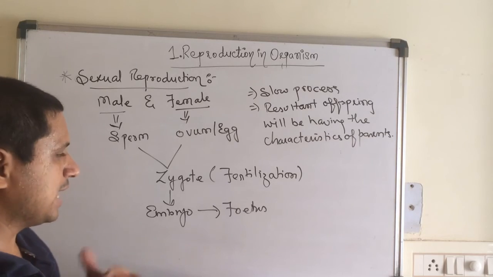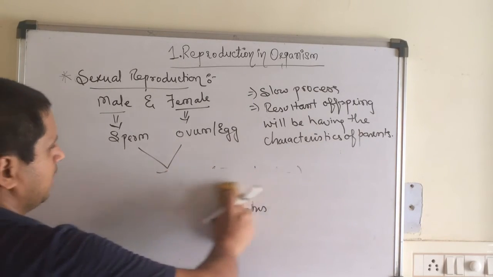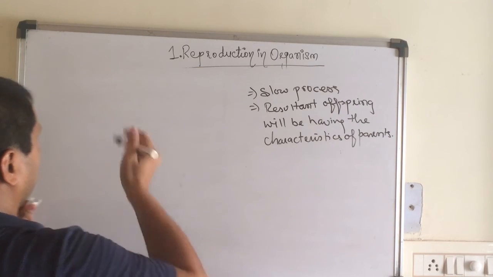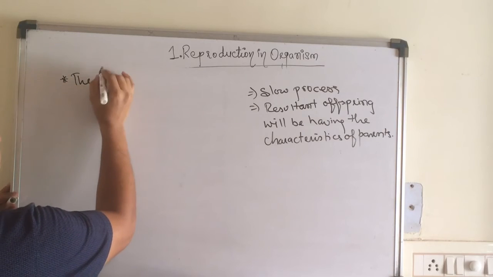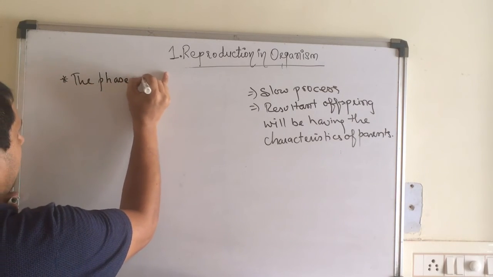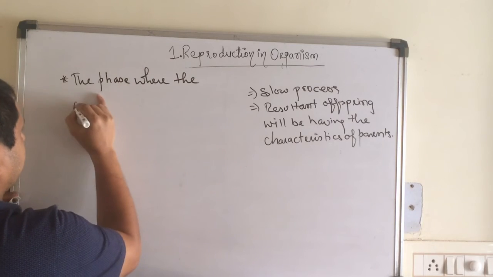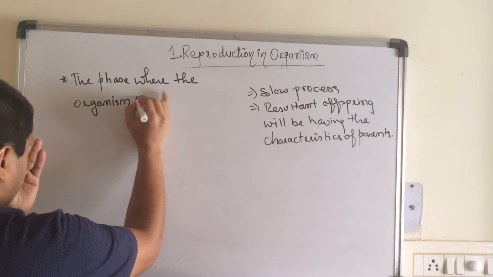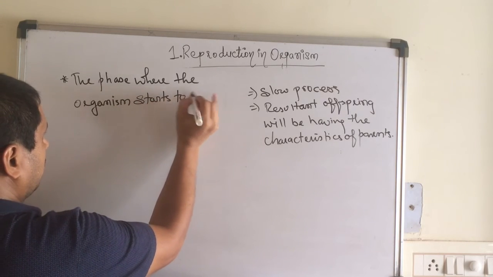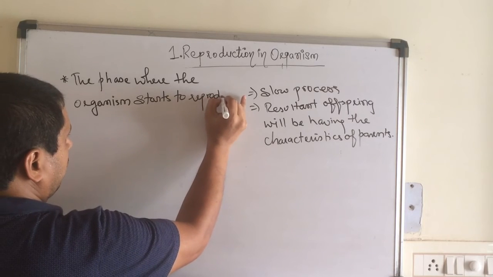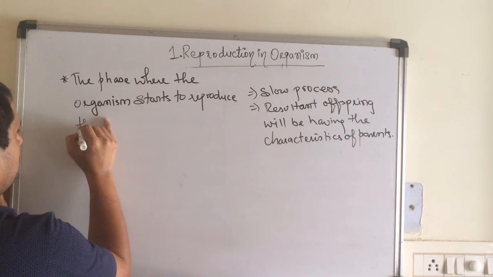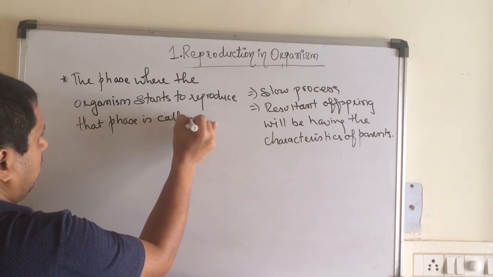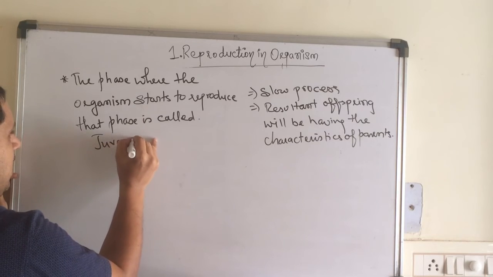Like the period or phase where the organism starts to reproduce, that phase is called the juvenile phase.